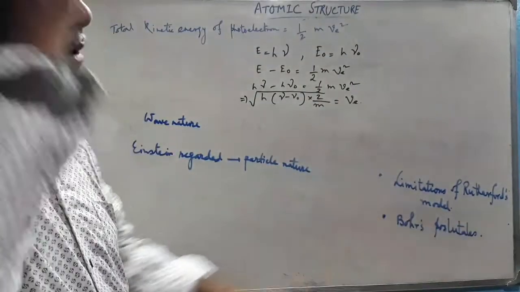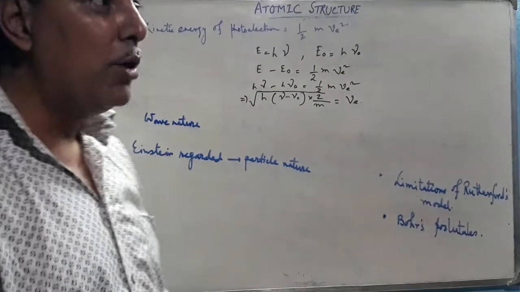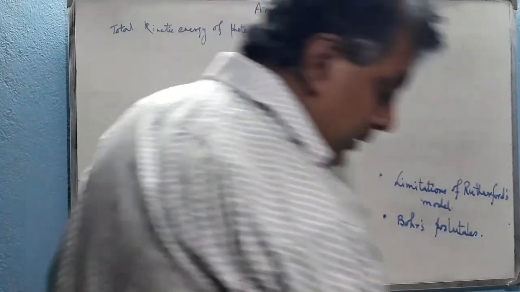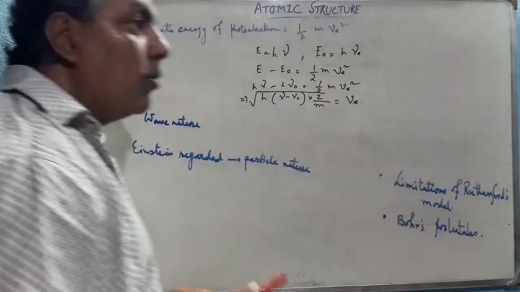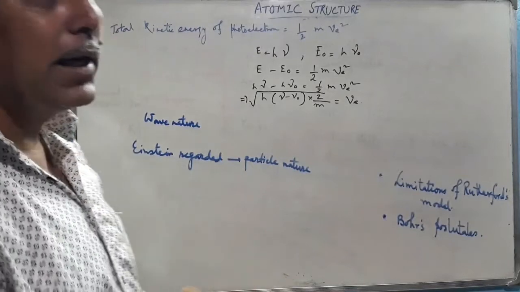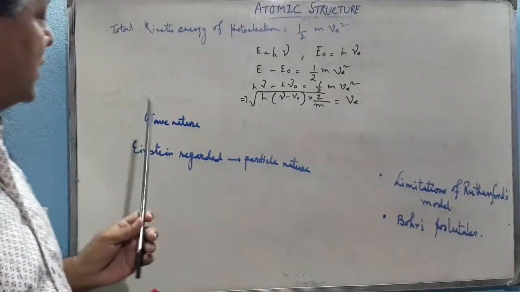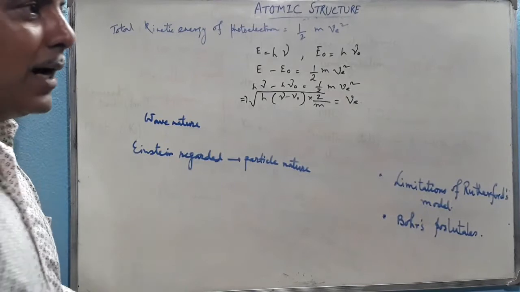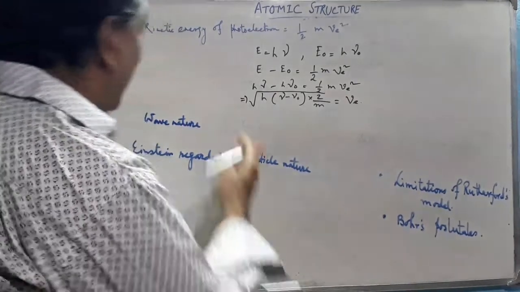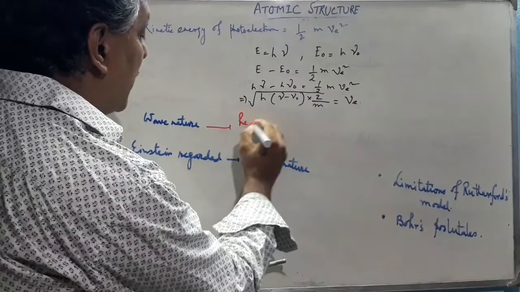By using Planck's quantum theory, there are two types of nature observed in light. First is wave nature, which explains reflection and refraction successfully.